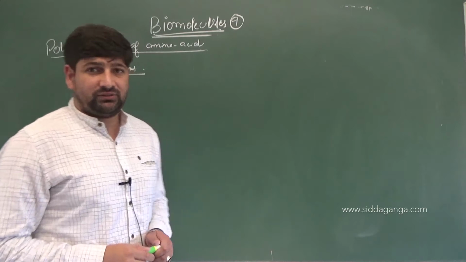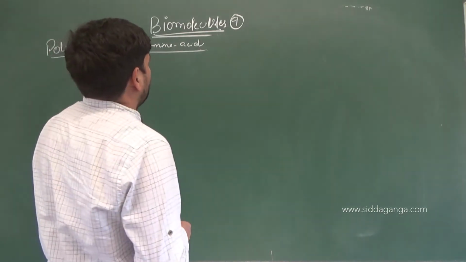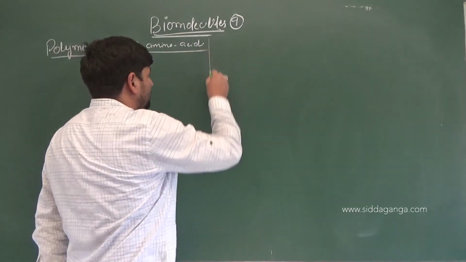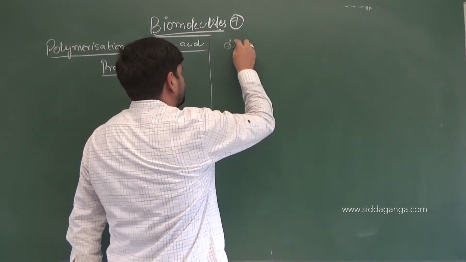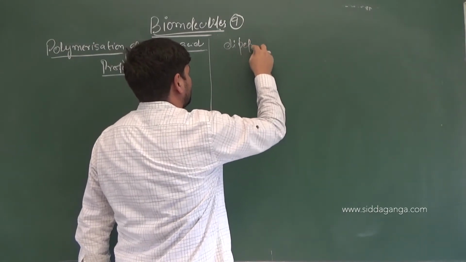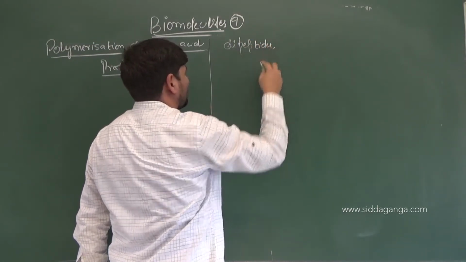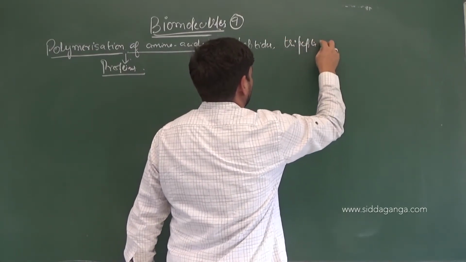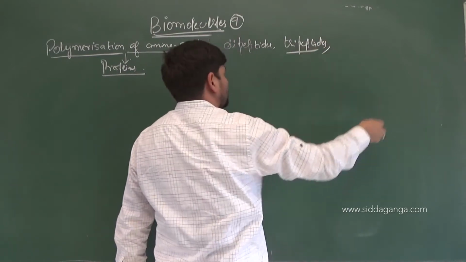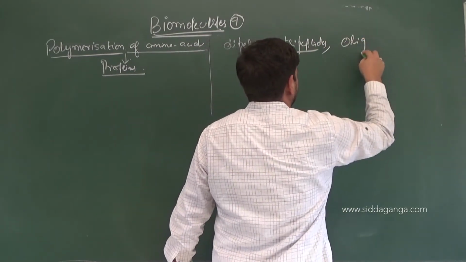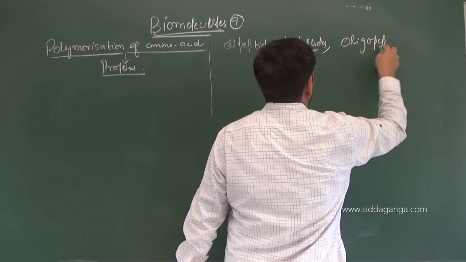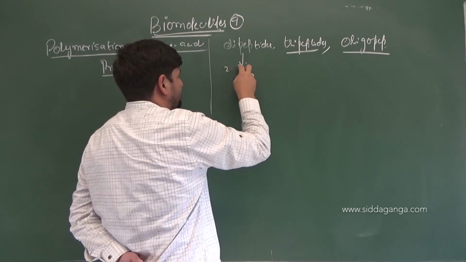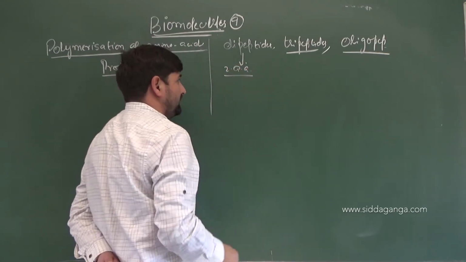The basic fact that we all know is, like we have disaccharides, similarly we have dipeptides, tripeptides, and oligopeptides. In a dipeptide we have two amino acids linked with each other.